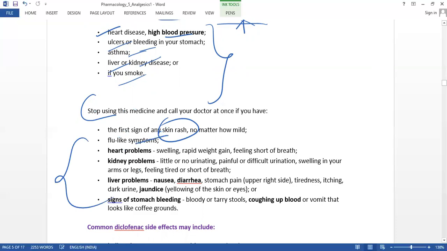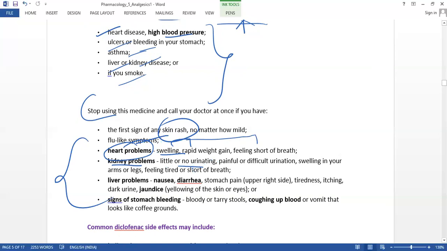Flu-like symptoms we may get, and heart problems. A person may get to know if he or she has a heart problem by having these symptoms: swelling, rapid weight gain, and feeling short of breath, not able to breathe properly, breathing difficulty. And kidney problem, heart problem, people should not consume this type of tablet, very serious issues they may get. Kidney problem in the sense little or no urinating.